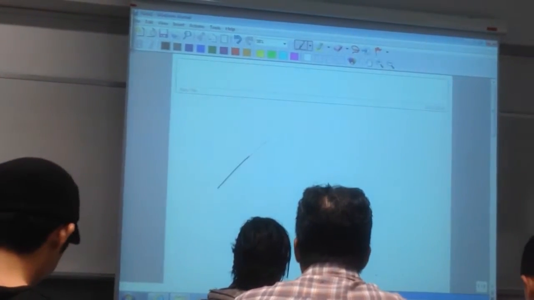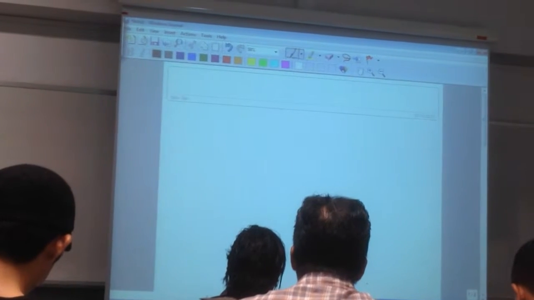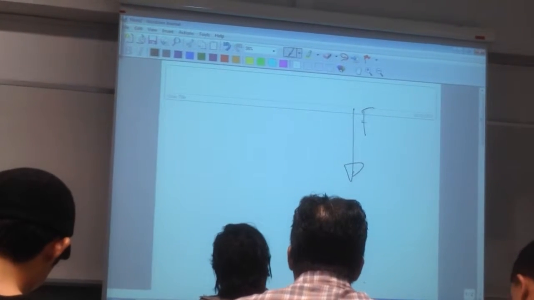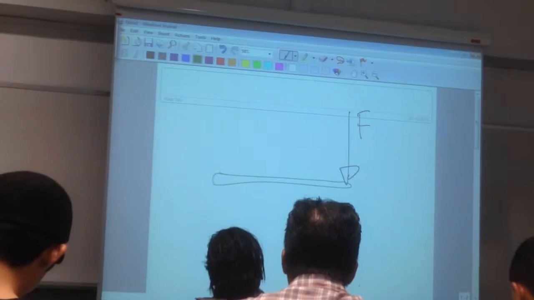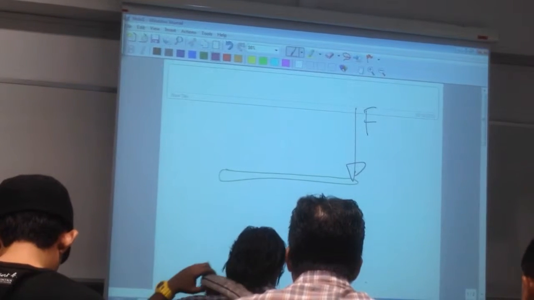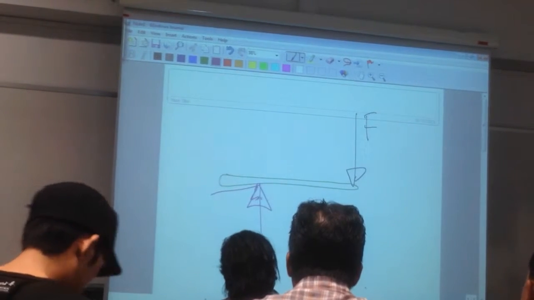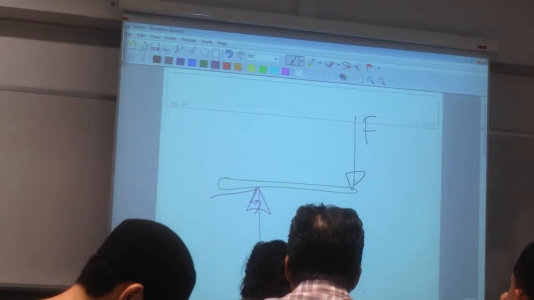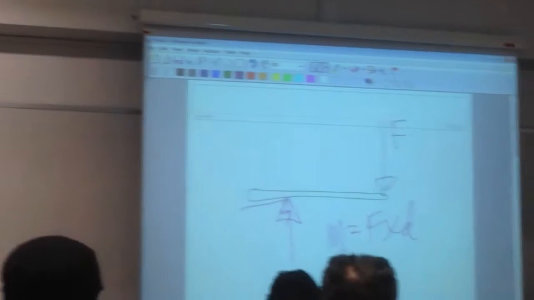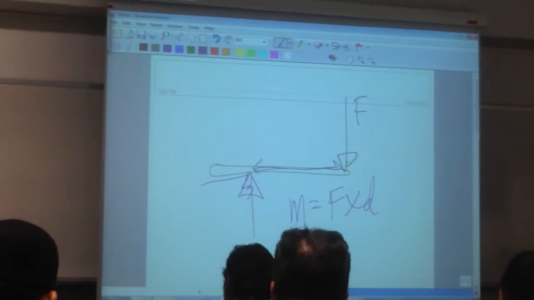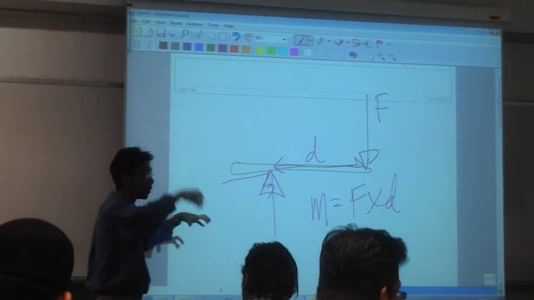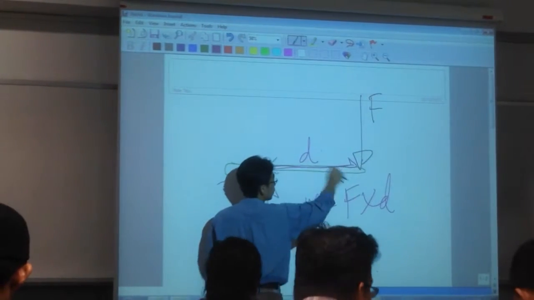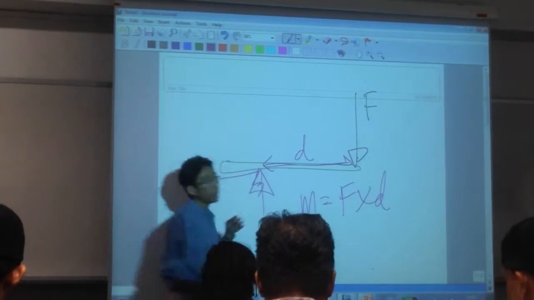Maybe let's see whether we can draw this. There was a force F, right? You would want to use a lever, and we are at the edge of the tin, let's say. So this is the pivot point. So what is moment? Force times perpendicular distance. This is the perpendicular distance. Later you'll see it's not that direct. Force is always tangential to the perpendicular distance. That means 90 degrees.